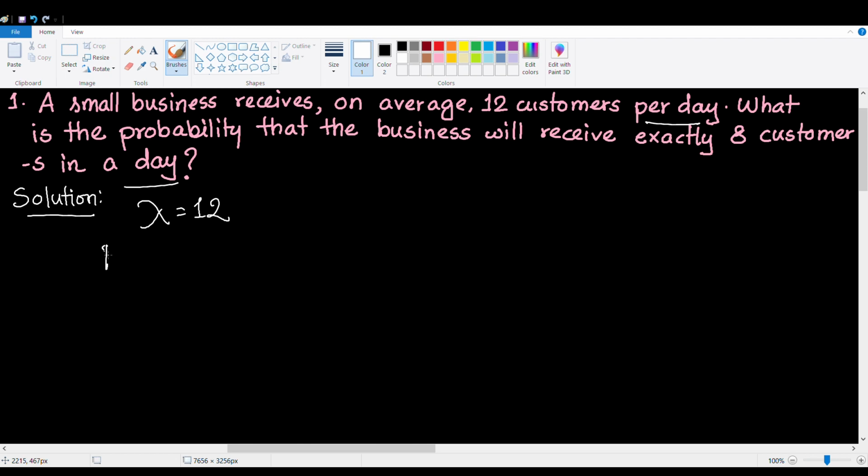Now to calculate the probability, we're going to use the formula p of x equals. The small x in this case is 8, because that's the probability that we're trying to calculate: the probability that the business will receive exactly 8 customers in one day. So x is 8, and the formula is e to the minus lambda, lambda to the x, divided by x factorial. So let's replace x with 8.